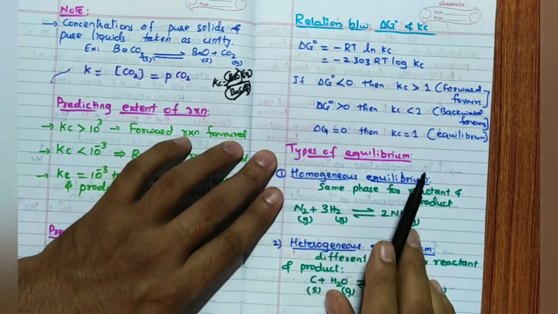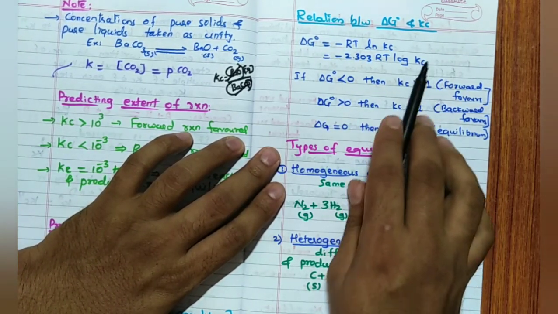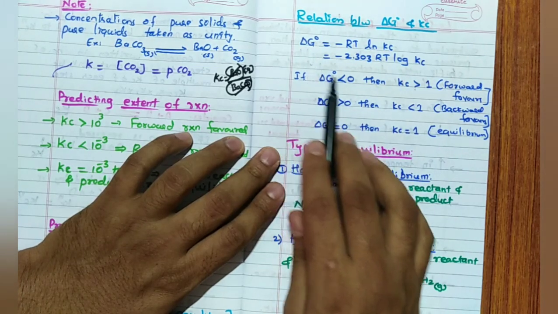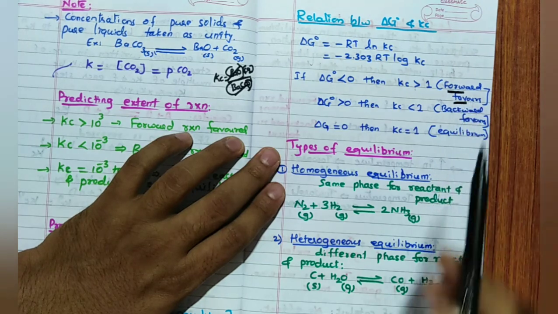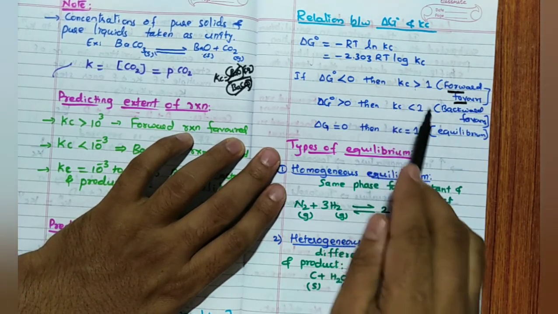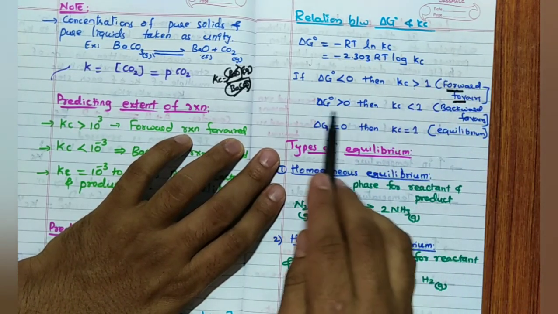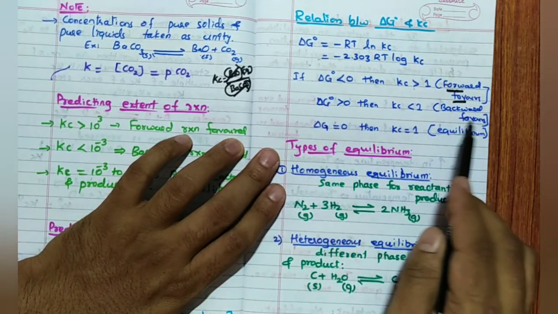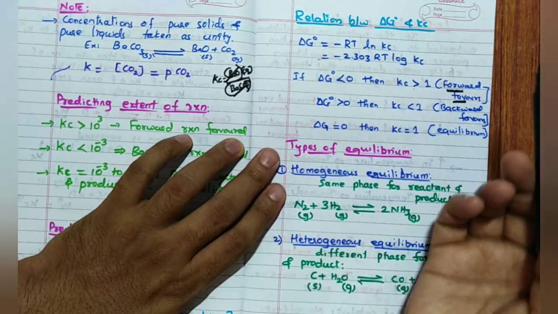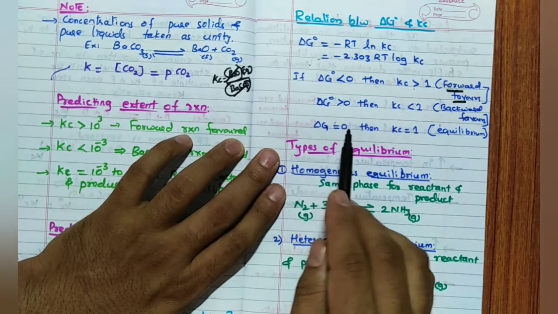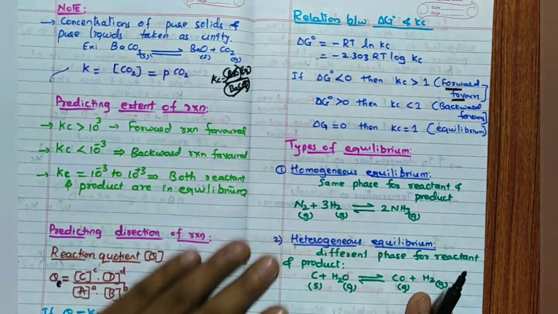Remember this formula. In this case, if Kc is more than 1, remember, then definitely delta G will be less than 0. If delta G is less than 0, the forward reaction is favorable. If Kc is less than 1, then definitely delta G is more than 0, so the backward reaction is favorable. If Kc is equal to 1, remember, everything will be 0 because log 1 is 0. Hence delta G is equal to 0, the equilibrium position. Remember this criteria of free energy.